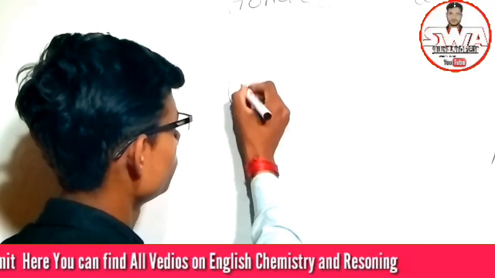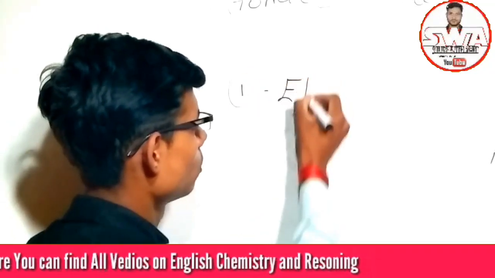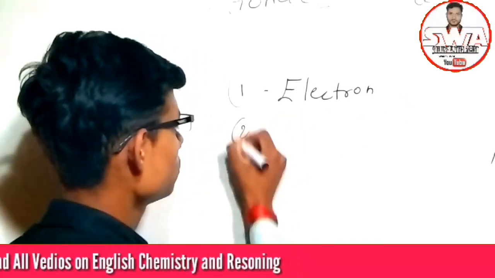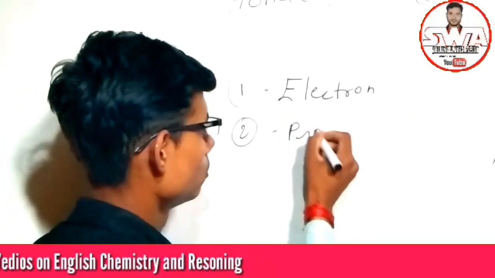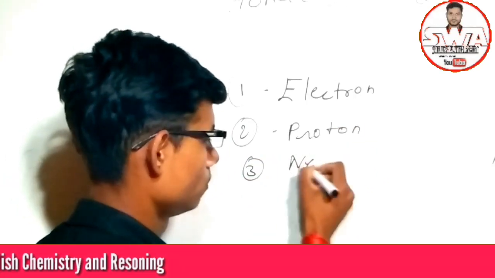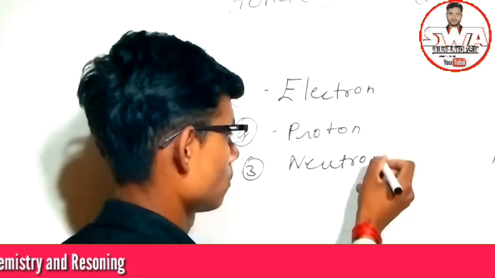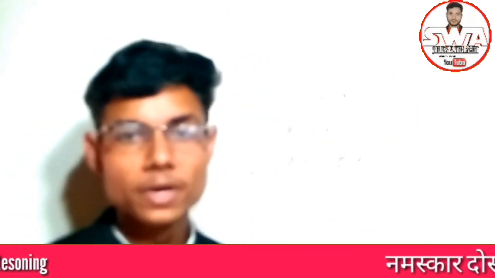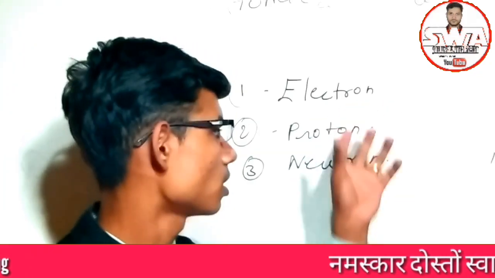First is electron, second is proton, and the third and last is neutron. The composition of an atom is mainly three: electron, proton, and neutron.